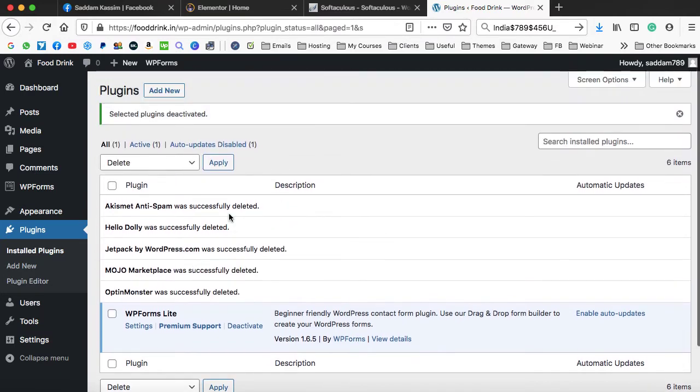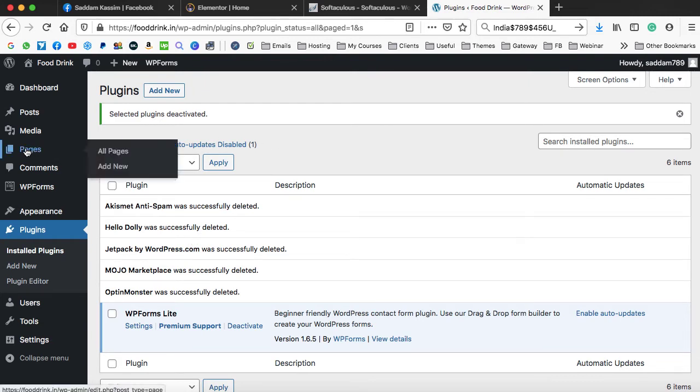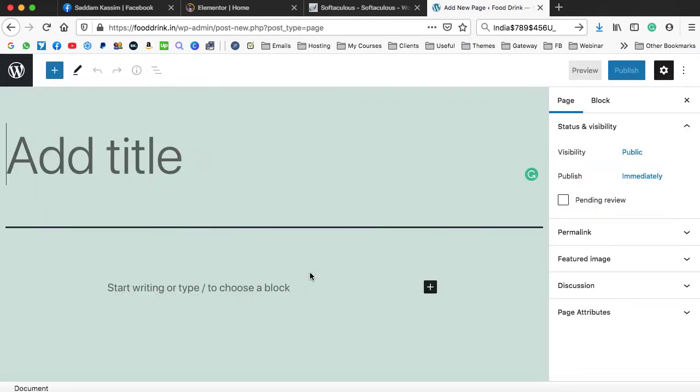Like this. So all these extra plugins are deleted. Now let's go ahead and we can create a page for our website. So we can simply jump onto the pages and then click on add new. So this is the section from where we can create the page for our WordPress website.